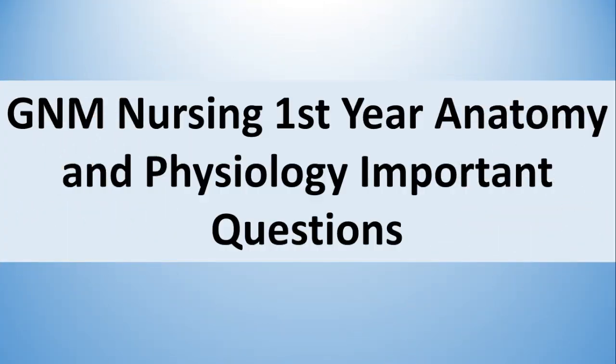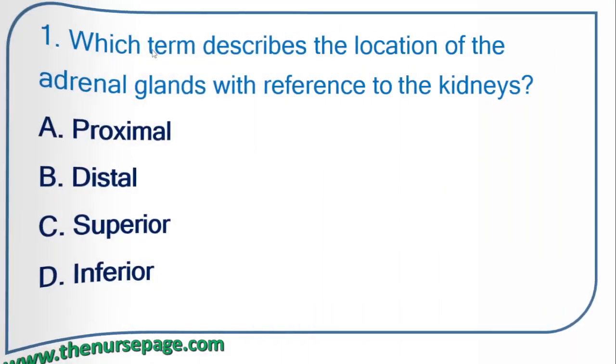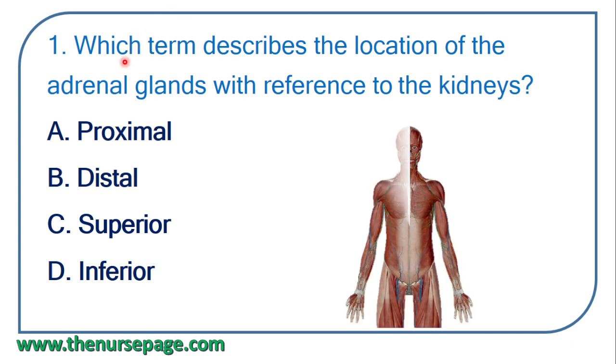So we will move to the topic: GNM nursing first year anatomy and physiology important questions. First question. Which term describes the location of the adrenal glands with reference to the kidneys? Proximal, distal, superior, inferior.